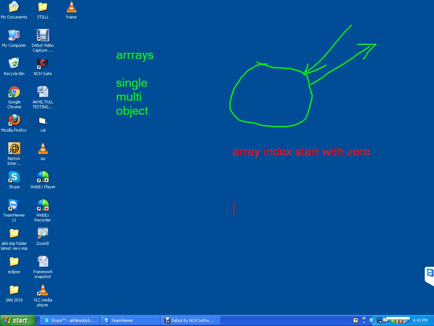Single dimension array syntax. For example: data type, array name equal to new data type, size of array.